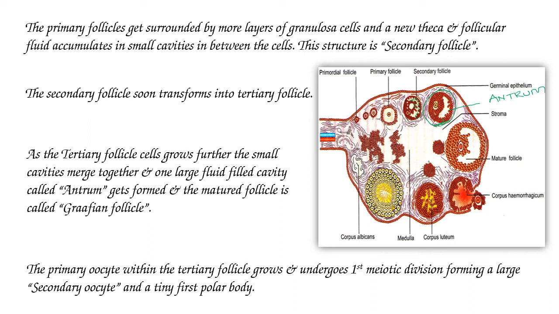So what is meant by antrum? The fluid filled cavity in the tertiary follicle is called the antrum. And this tertiary follicle matured and formed a Graafian follicle.